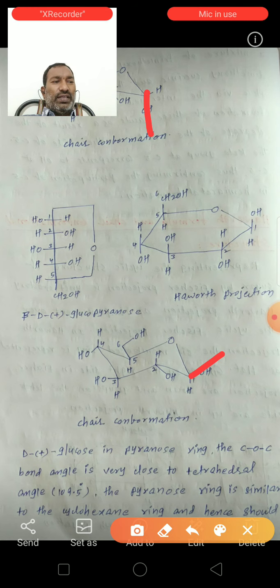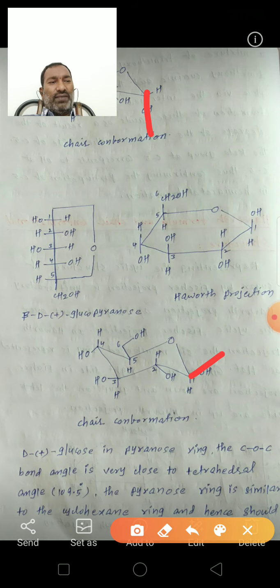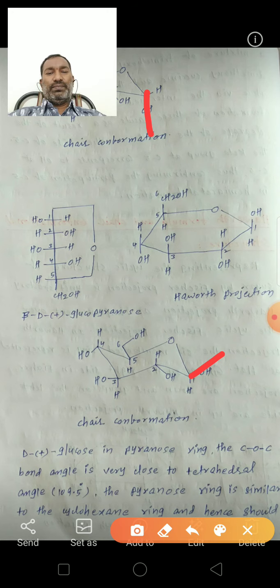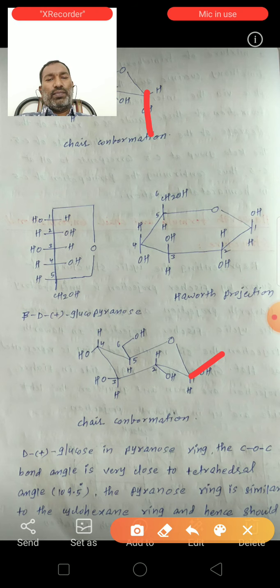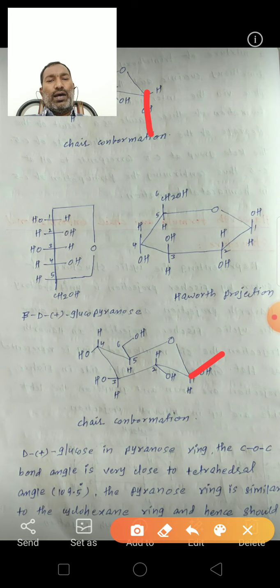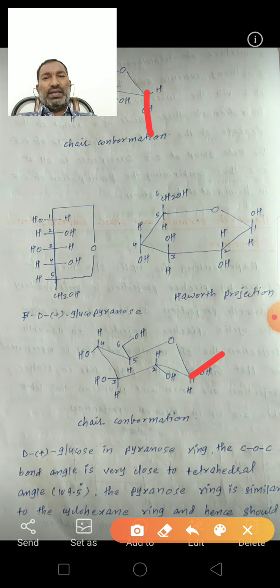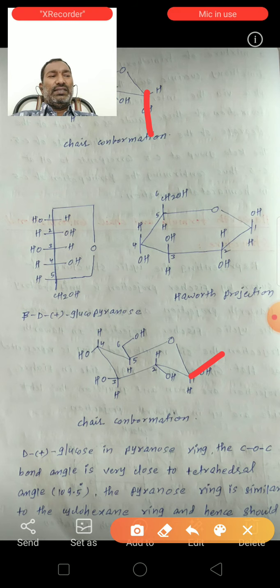So the beta anomer of glucose is more stable than the alpha anomer, because all groups are in equatorial position in the beta isomer, but in the alpha isomer, the C1 OH is in the axial position.